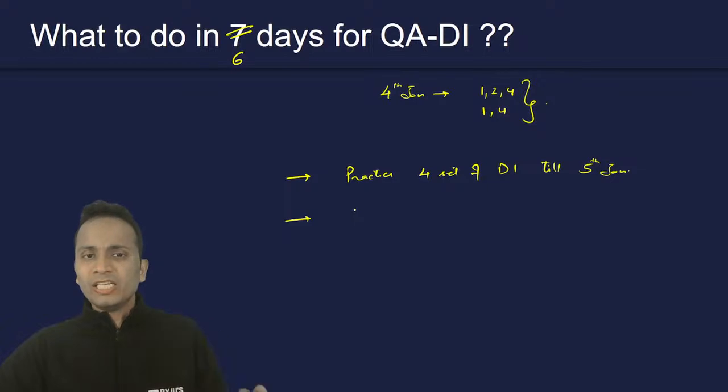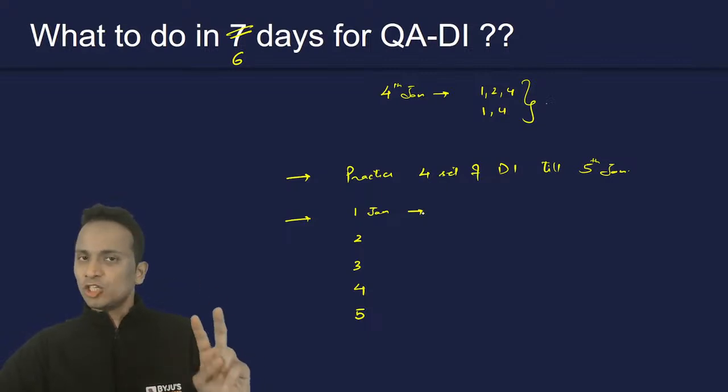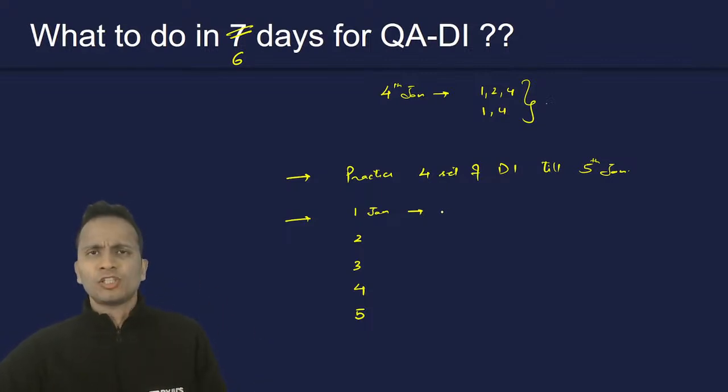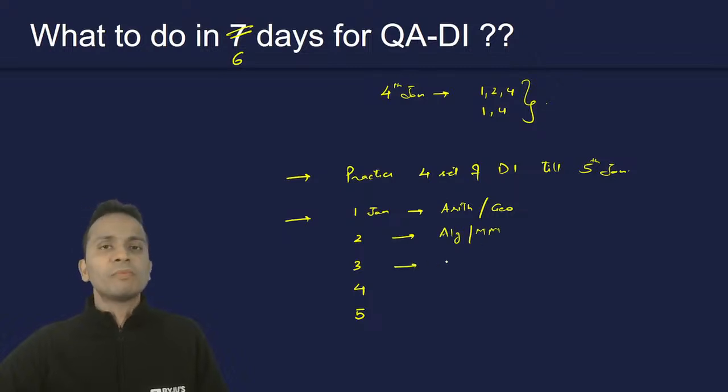On each of these days, 1st of January, 2nd, 3rd, 4th, and maximum up till 5th of January, you can pick two random areas. Let's say on 1st of January, you will pick arithmetic and geometry, both of these topics. Second, you can pick algebra and modern maths. Third, you can pick number systems and arithmetic again.